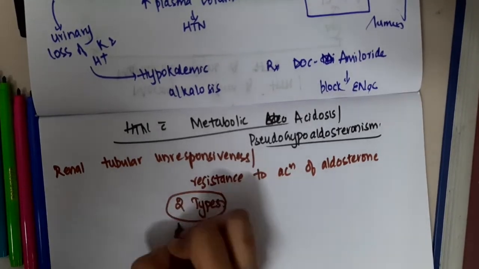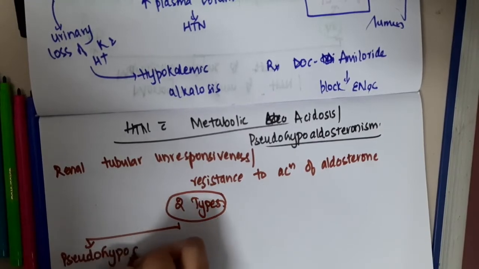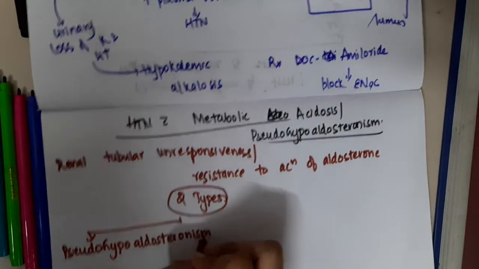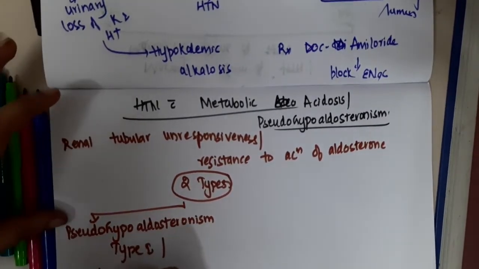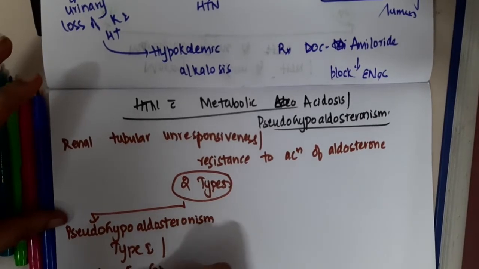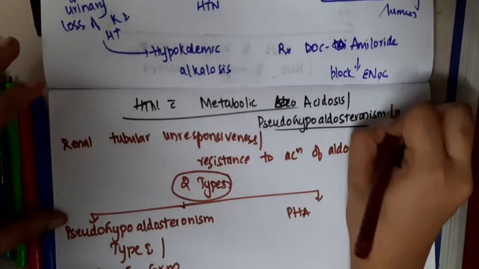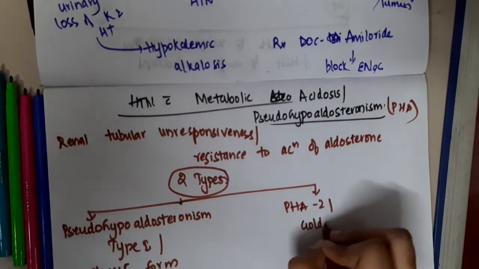One we have pseudohypoaldosteronism type 1, which is also called the classic form. Second we have pseudohypoaldosteronism type 2 or Gordon syndrome.